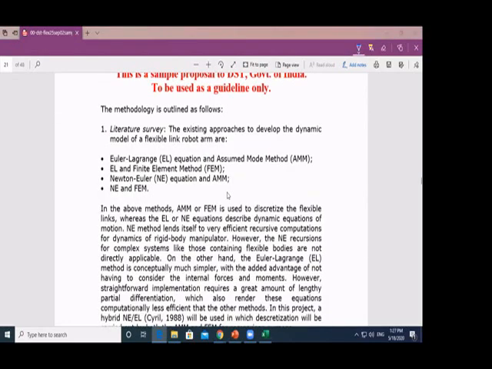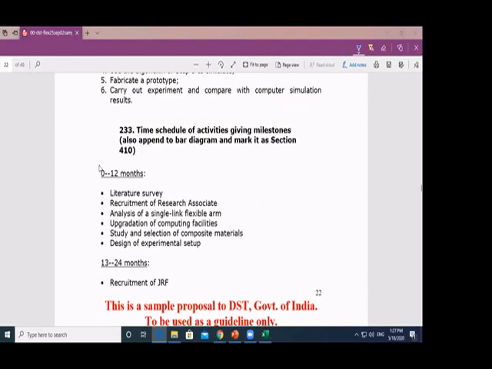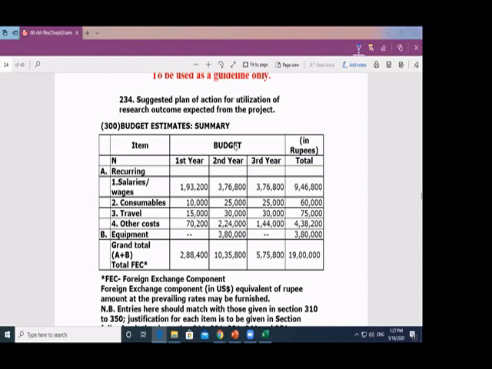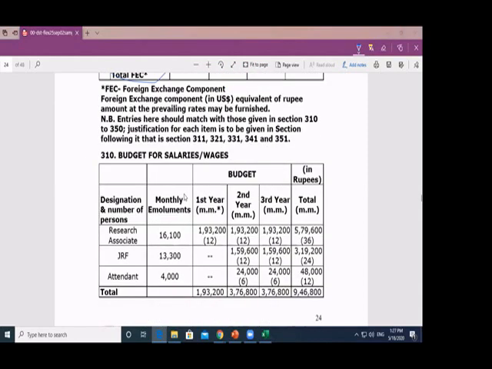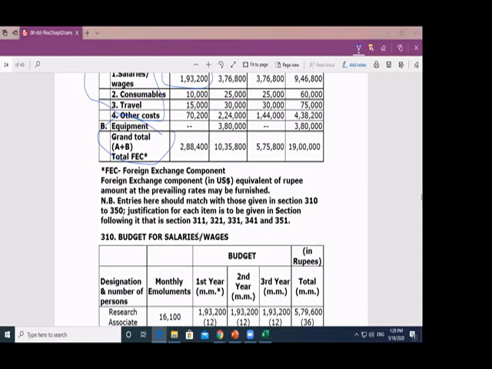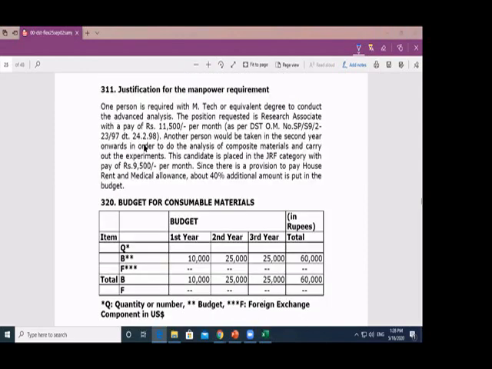So if you see, there is a work plan, how they want to do this grant. How they will do it, a first 1 to 12 month time plan, and this is the budget. Remember, in the budget there is recurring budgeting, there are equipments, how much it goes for the equipment per year. This is a 3-year project, so they mention for every year how much the expenses are. And here, for example, they say 1,93,000. So they explain here how you get this number. Because they have a research associate, they have to pay. Right, and here is the justification.